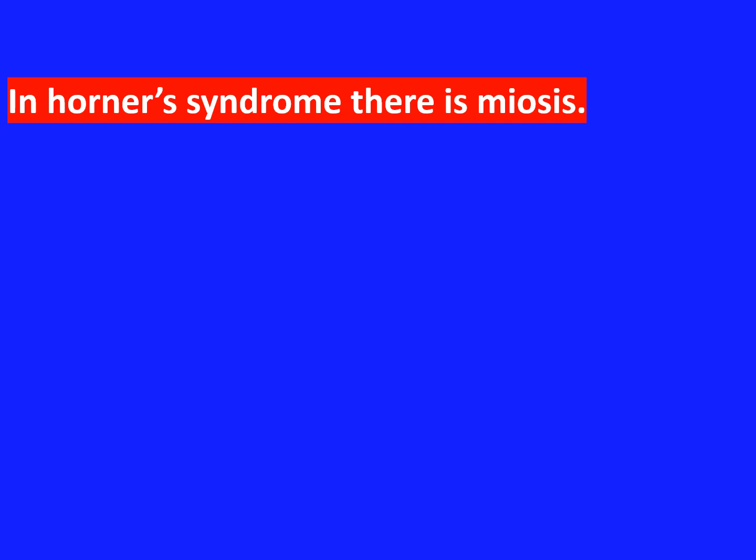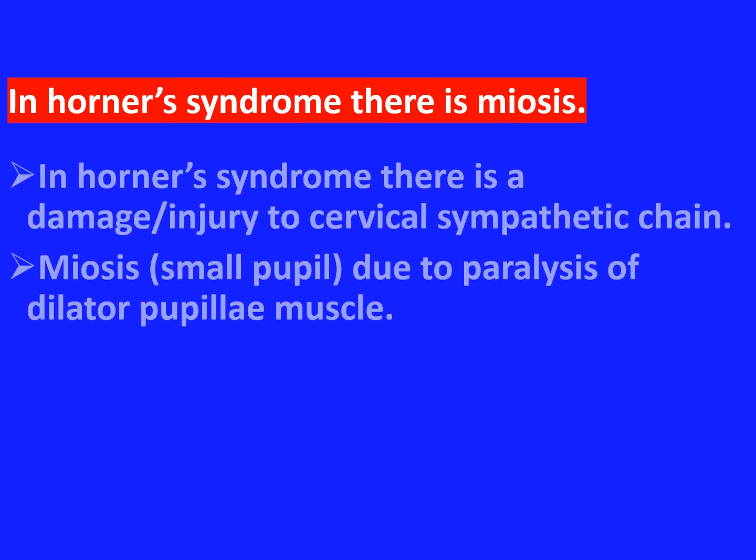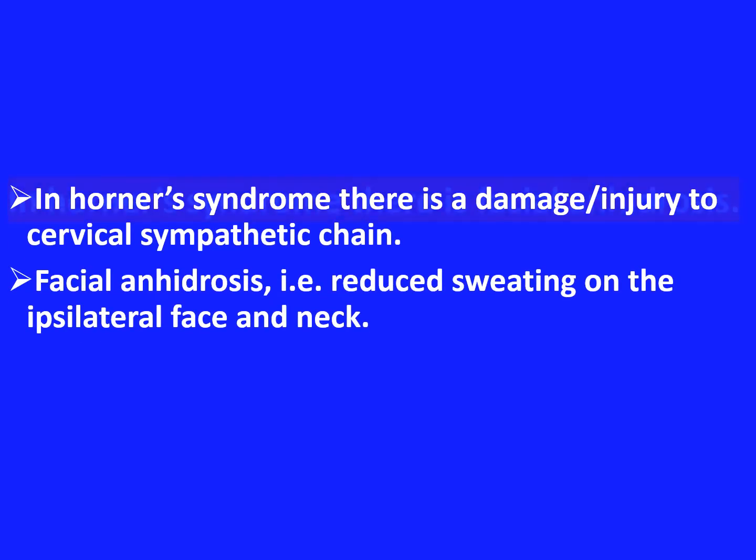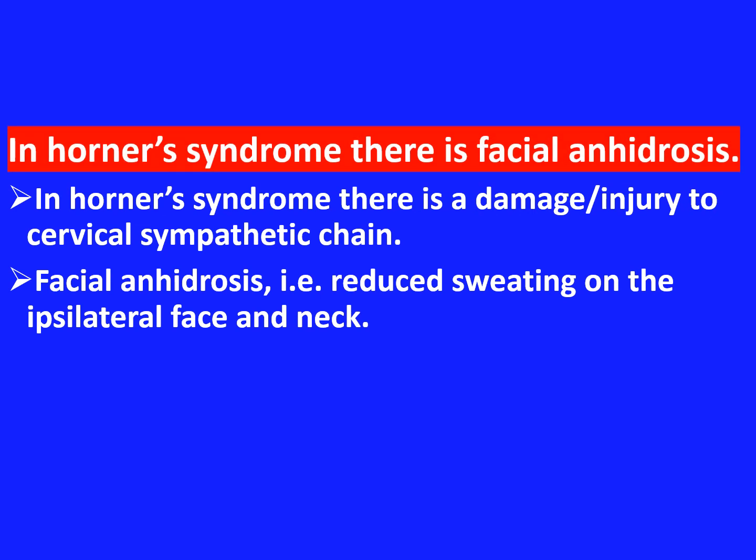In Horner syndrome, there is miosis. Why? In Horner syndrome, there is damage or injury to the cervical sympathetic chain, and miosis means small pupil, and that is due to paralysis of the dilator pupillae muscle. In Horner syndrome, there is facial anhidrosis. Why? In Horner syndrome, there is damage or injury to the cervical sympathetic chain. And what is facial anhidrosis? It means reduced sweating on the ipsilateral face and neck.